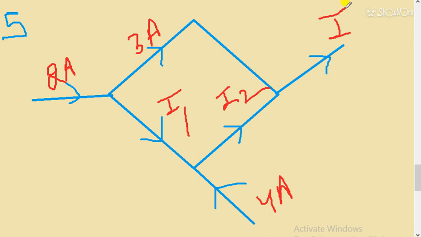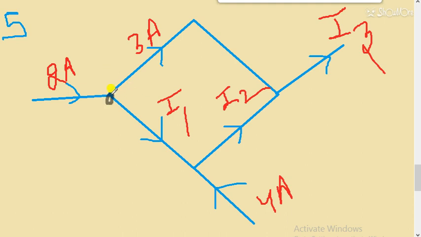I will do one more question, and after that this video will be ended. So now students, you have to take a screenshot here, so that you can understand. You have to find the value of I1, I2 and I3. Okay, now I am solving it.